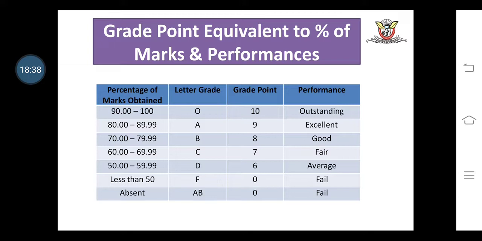If a student obtains a percentage less than 50%, then their grade is F, F standing for fail, grade point is 0, and performance is fail. If a student is absent from the examination, then their grade is AB and grade point is 0, and by default if they are absent, then they fail the examination, and their performance is fail.